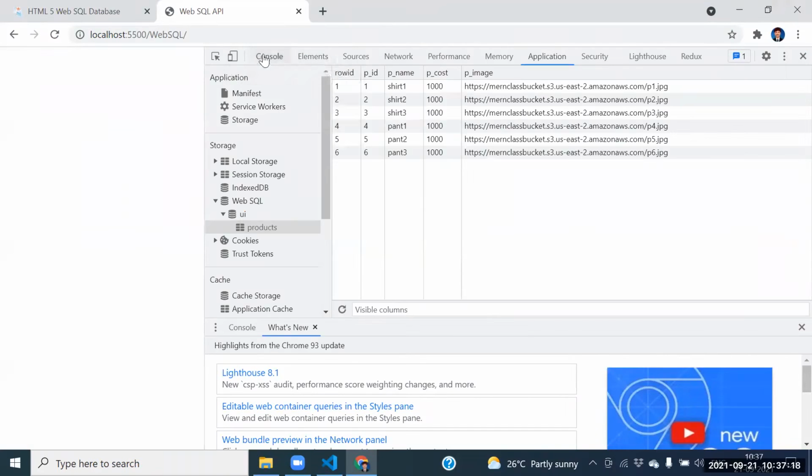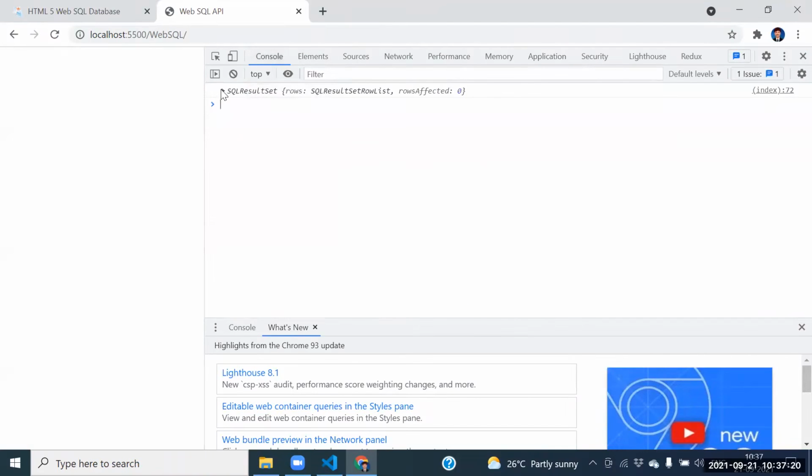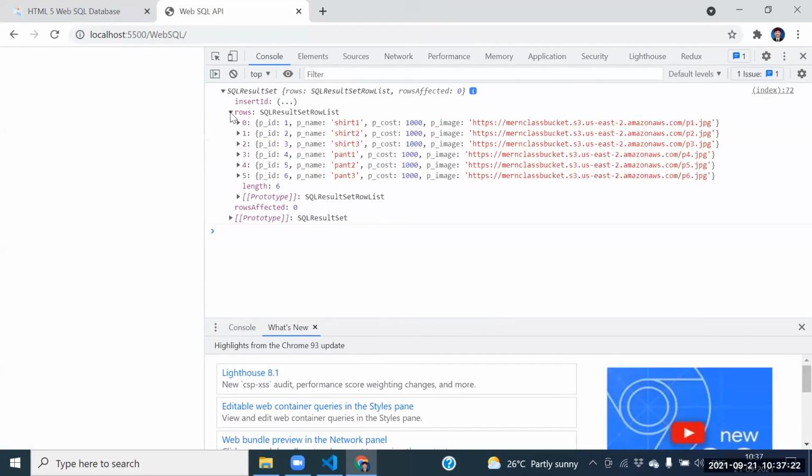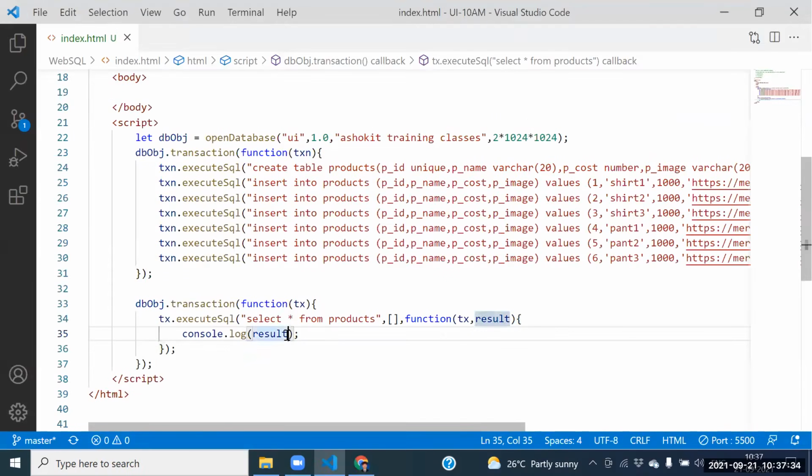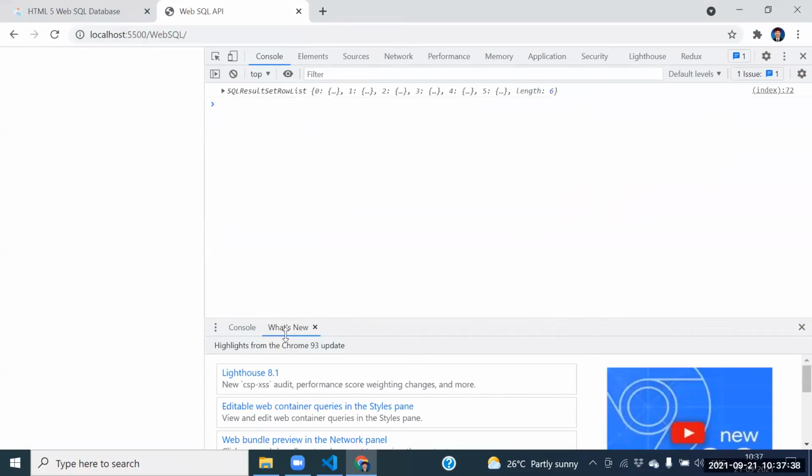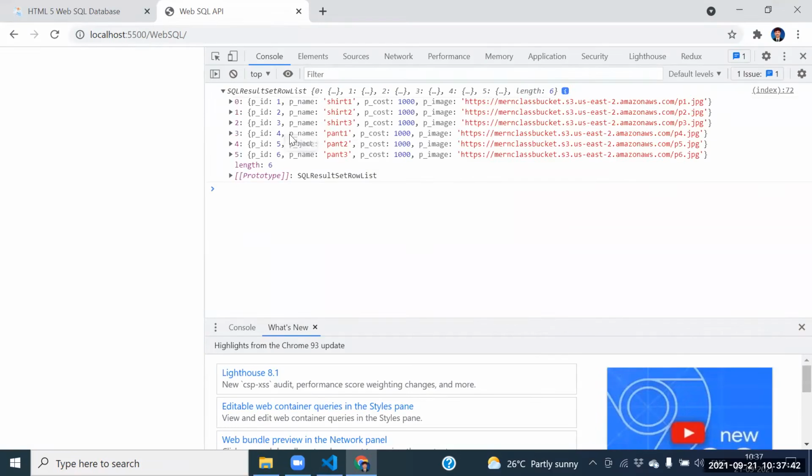That result we are able to print here. We are able to print the result into the console itself now. This result internally contains which object? The rows object. Insert the rows only, then we are able to get the data.